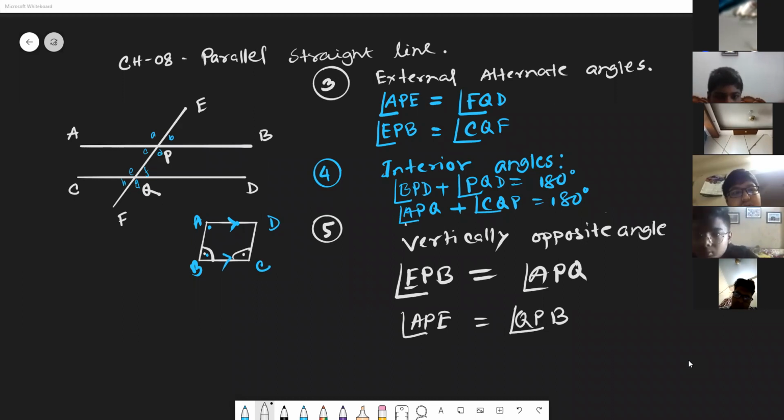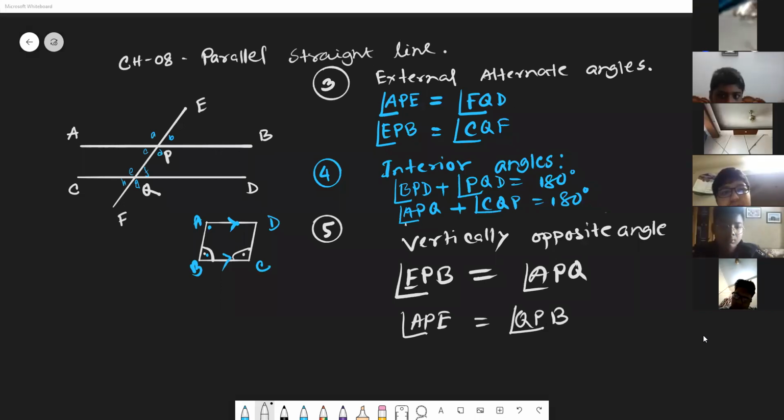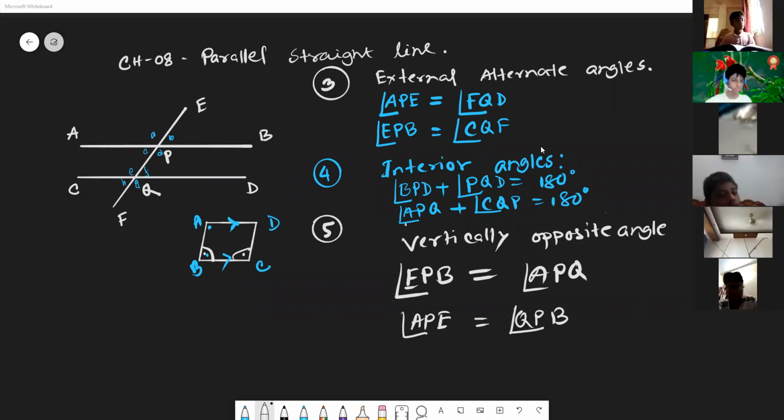Ahnaf Noor 628. Ahnaf Noor 628. Unmute yourself. Is it possible to find out the supplementary angle from the figure? Present, sir. Yes. Is it possible to find out the supplementary angle from the figure?